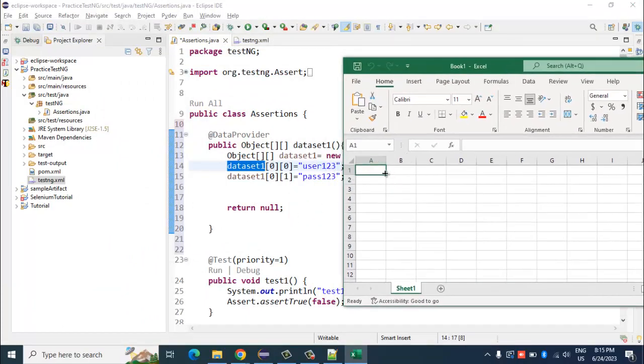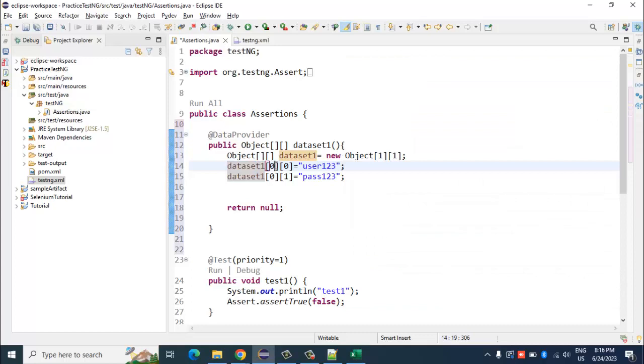So let's say this is the value that I have stored in an Excel. The zeroth index row, which is nothing but the first row, and zeroth column, which is nothing but column 1 in this case. What is the value here? It is user123. And then in the zeroth row again, in column index 1, which is column B, what is the value that I have stored? It is pass123. So the first index denotes the row and the second index denotes the column.